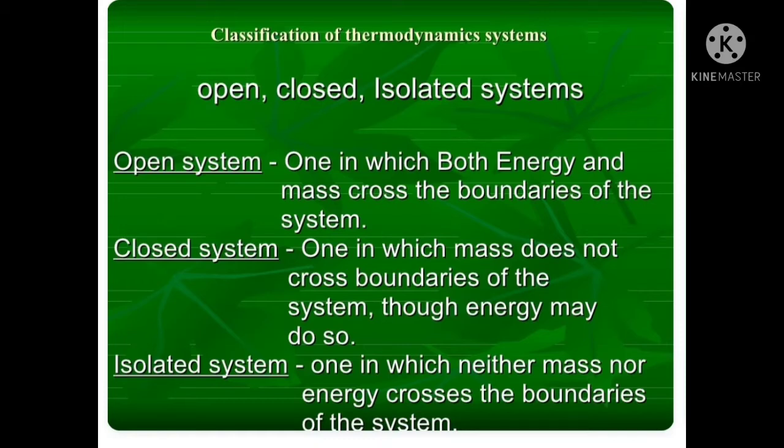Now lastly, we will take an example for an isolated system. In an isolated system, it is a fixed mass and no heat or work energy crosses its boundary. The best example for this isolated system is the thermodynamic universe. In the thermodynamic universe, there is no flow of mass and energy to and from the universe. This is the best example for an isolated system.